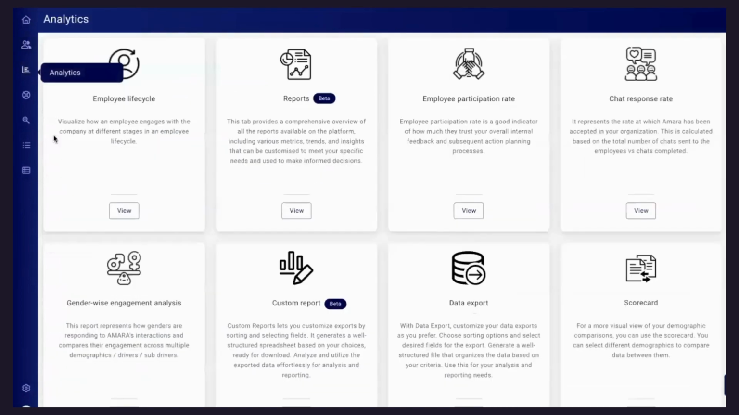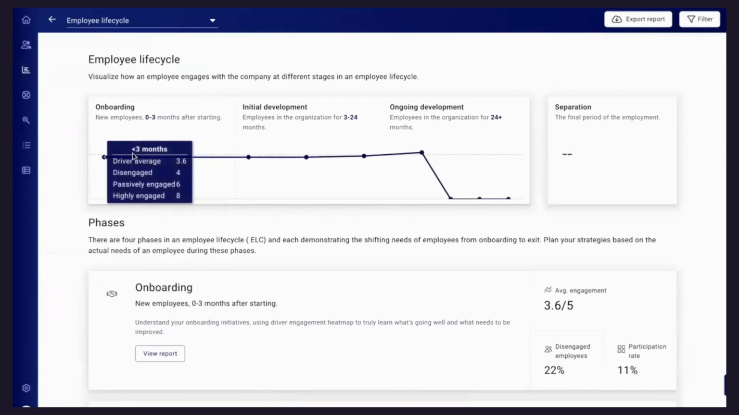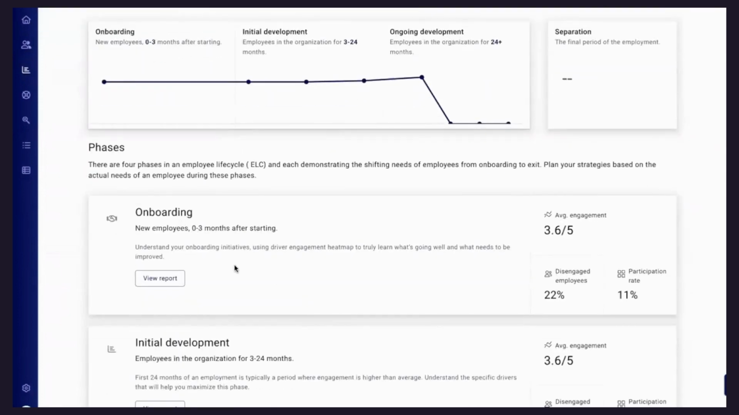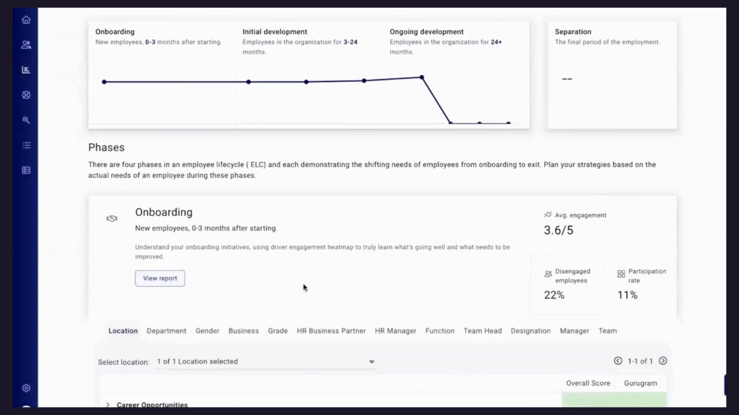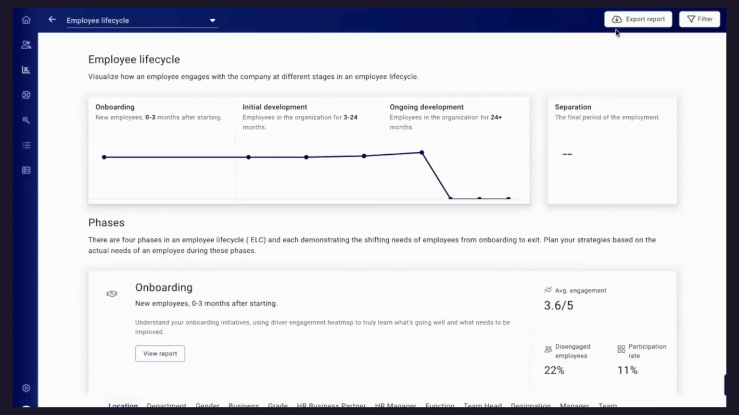Then we have analytics available over here, where we talk about how the employee life cycle is performing in terms of the engagement score in the organization. You'll be able to see the onboarding, which means people who are between 0 to 90 days, how many people are engaged. You can also see their report, and all these reports are downloadable, where you can click on the top and export these reports in an Excel format.